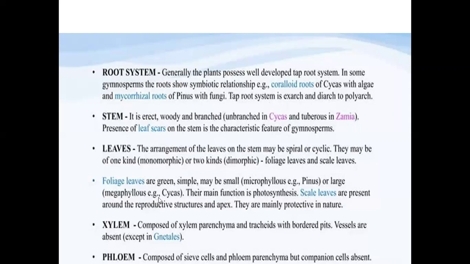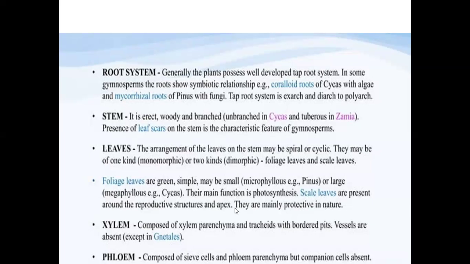The foliage leaves are green, simple and may be small. That's why we call them microphyllous. An example is the pinus, or the larger leaves, which we call megaphyllous leaves, in case of cycas. The main function of these foliage leaves is photosynthesis. Whereas the scale leaves, which I told you, are a xerophytic character where the scales are reduced to needle-like structures. These are present around the reproductive structures and mainly play a role of protection.